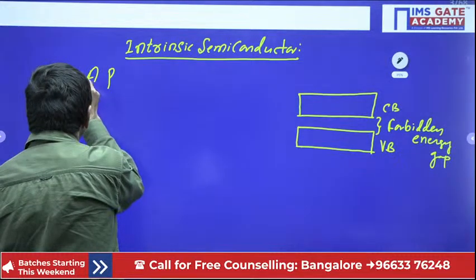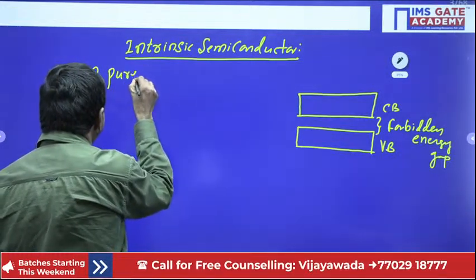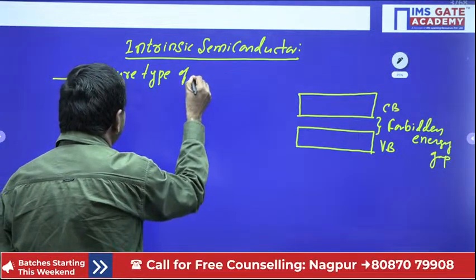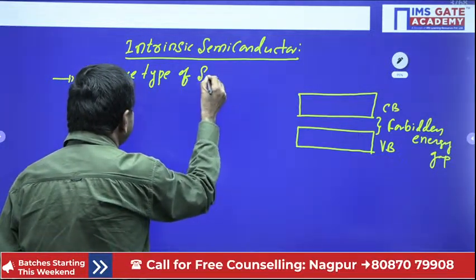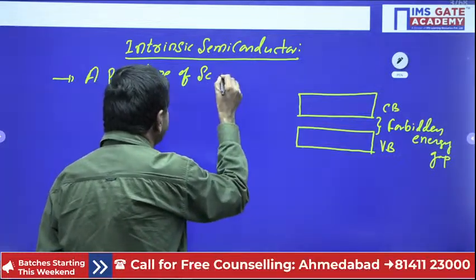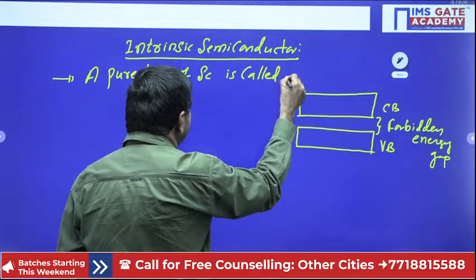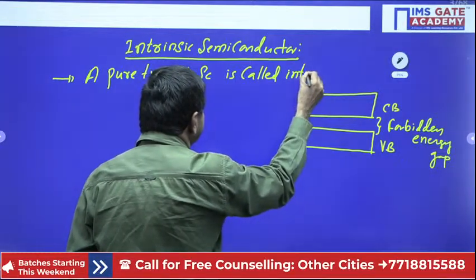A pure type of semiconductor is called an intrinsic semiconductor.